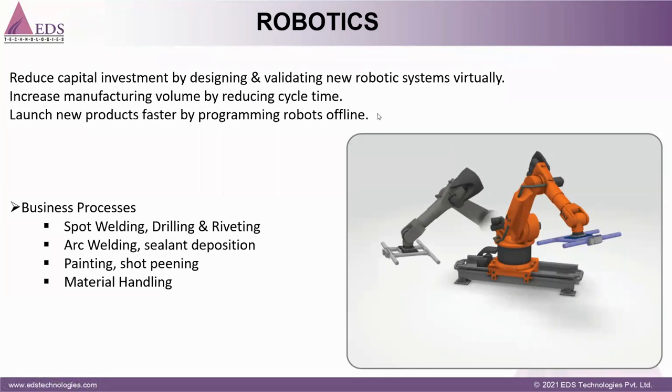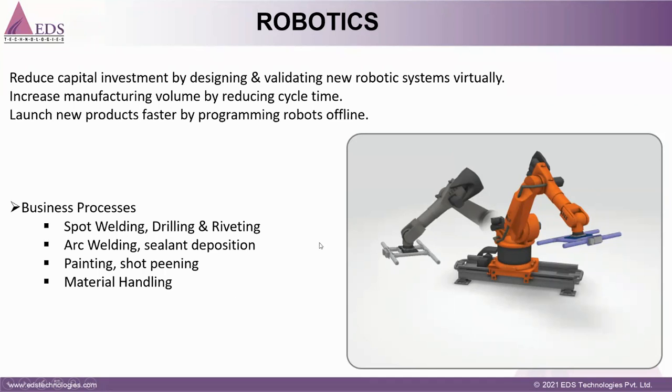Suppose some company has to do spot welding, drilling, riveting, arc welding. We support spot welding, material handling, and painting, any kind of painting like car painting. We can generate all the programs using the robot, including offline programs, without stopping the industrial robot.